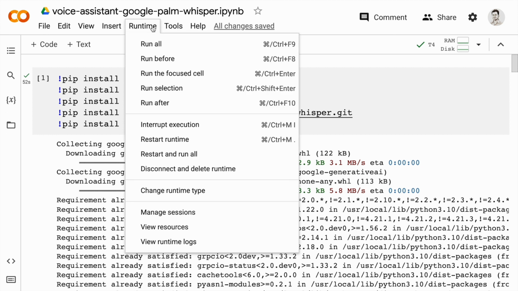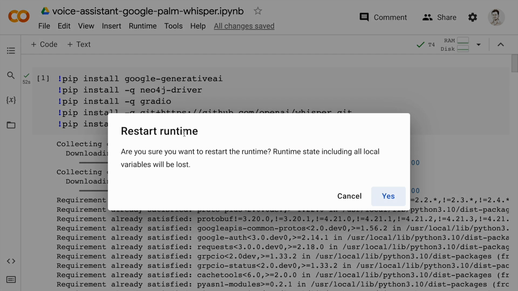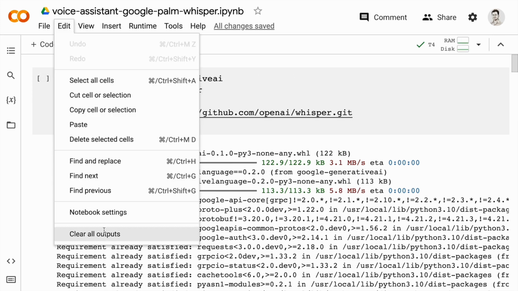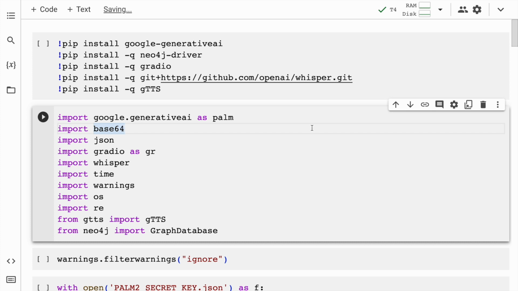So I'll go to runtime. I'll click on restart runtime. I'll click on yes. There are a lot of unwanted outputs that I see on the screen, so I'll clear all outputs and I have everything set up now. So I'll quickly go forward and I'll make the imports happen.